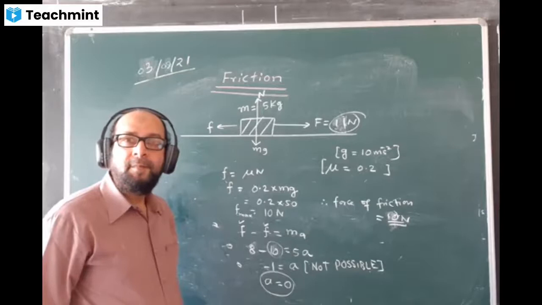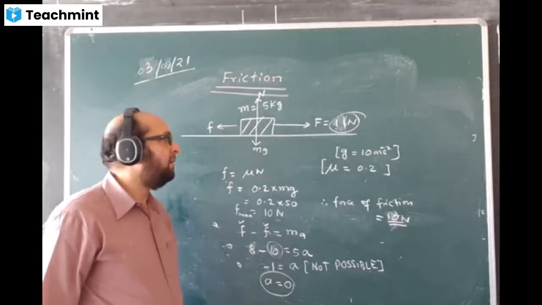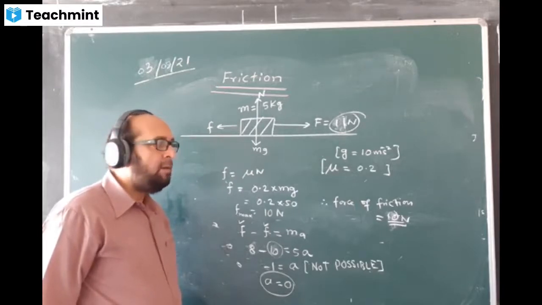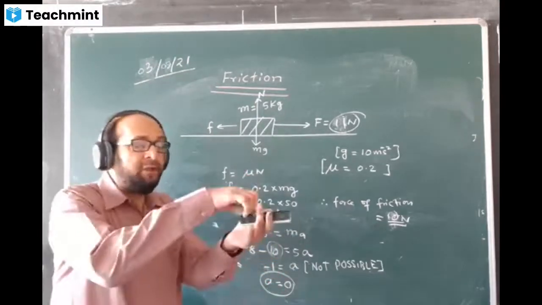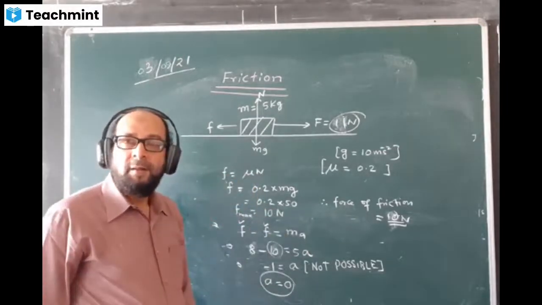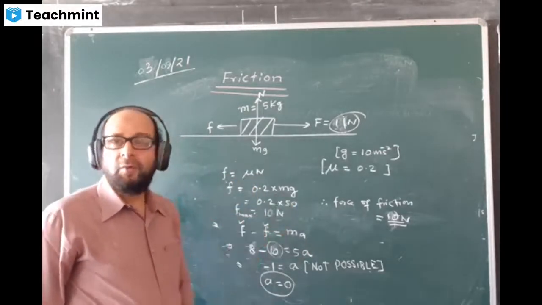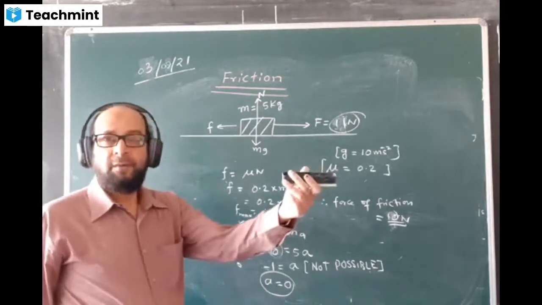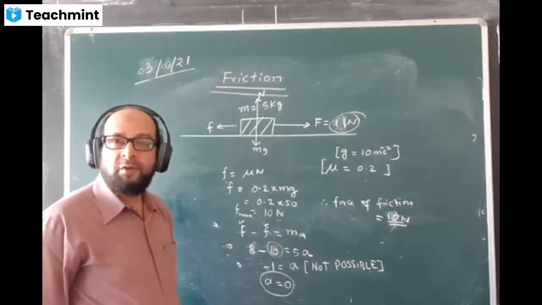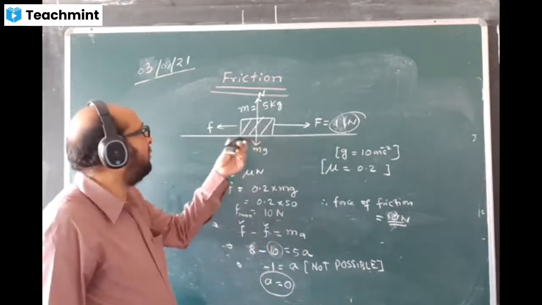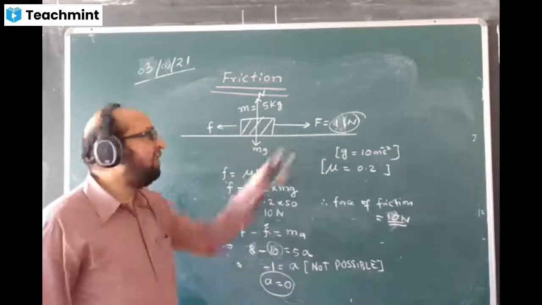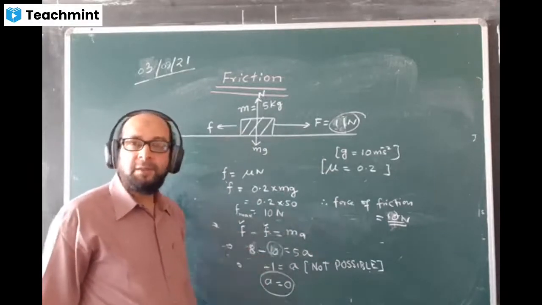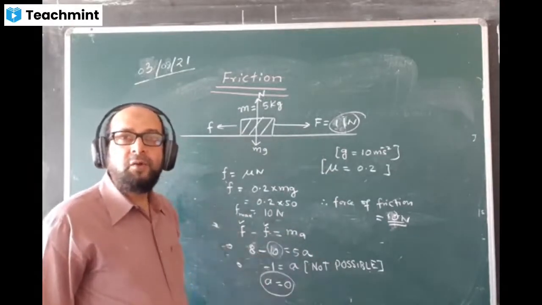Understood it? If acceleration is 0, it can be uniform velocity, no? The body is at rest here. The body is not moving, it is at rest on the ground, so there is no motion. When the body already moves, then it may move with the same constant velocity. But the body is shown at rest on the surface and you are giving a force like this. The body cannot have uniform velocity. The body is at rest simply. Understood?